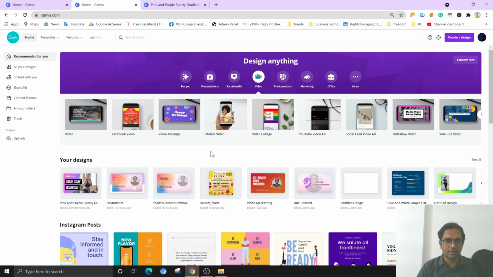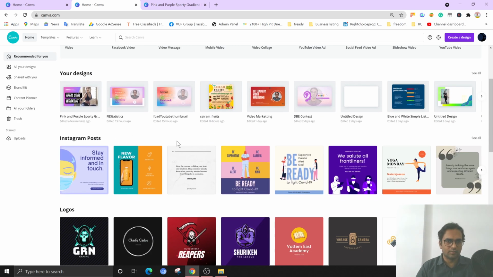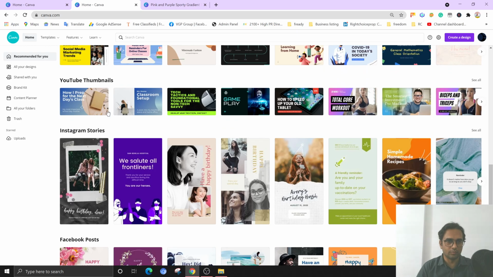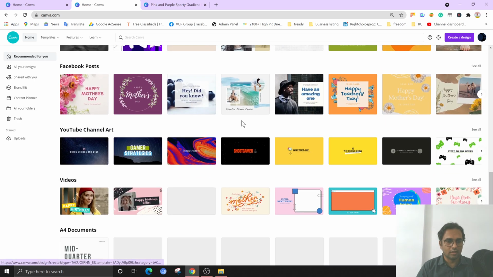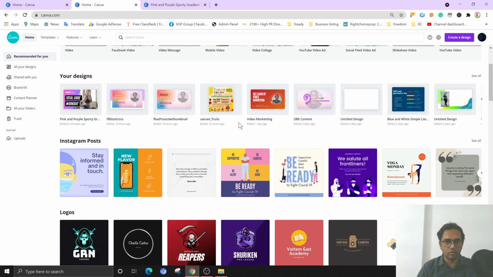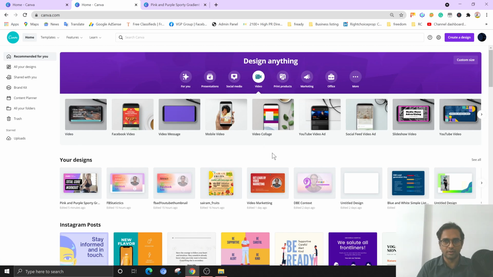This is a really good tool for you. Even if you are a beginner, you will get many templates, many free icons, elements, such kind of stuff. I will show you some samples of how to create posters, presentations, and a few YouTube thumbnails and kind of stuff. Later on, you can go through this website and explore yourself whatever you want to create and publish. So let's see one by one.